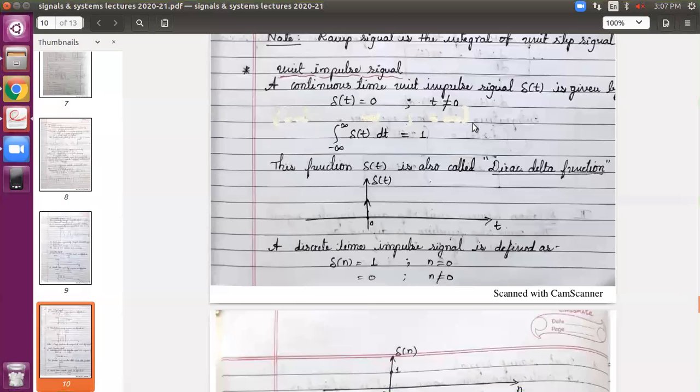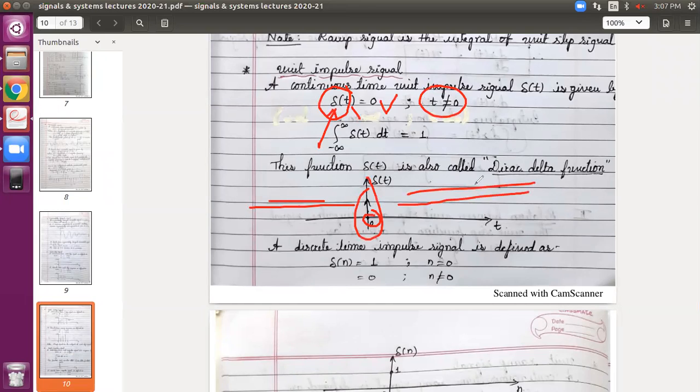We were discussing the elementary signals. We had reached the unit impulse signal. The continuous time unit impulse signal delta of t is given by this equation. Delta of t is the notation used. Delta indicates impulse. It is equal to 0 for t not equal to 0. So t not equal to 0 means any value other than 0. Except at t equals 0, all other values are 0. So this is how the signal looks.